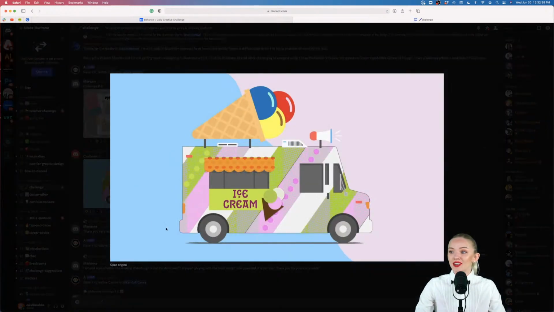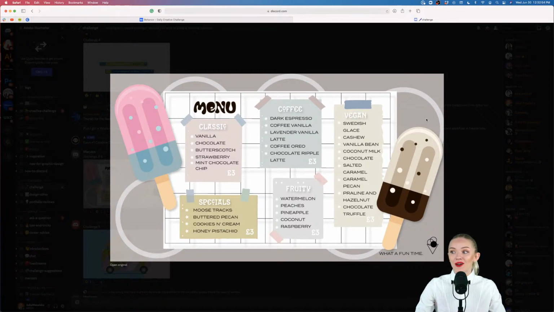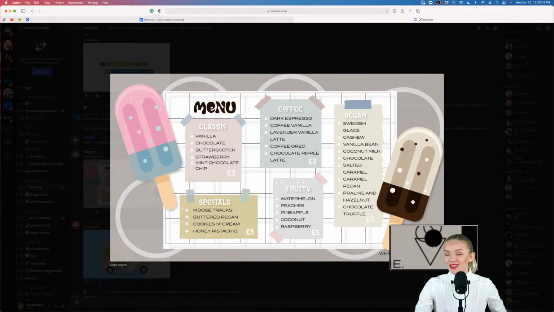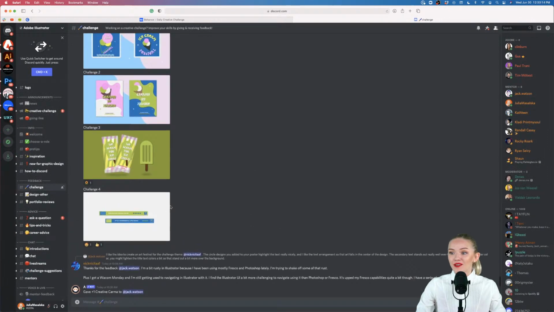We have Nadia with challenge number 5 with the ice cream truck. How cool is this? I mean, these colors and these really cool texture elements inside the truck are looking so amazing. And Mariam here with challenge number 6 with our truck menu. I love how you use the assets here, especially when we zoom in here into this part right here, and you use the ice cream and you use the slogan that I've provided in the starter assets. How cool is that? I mean, you're doing a great job. I'm really proud of all of you.